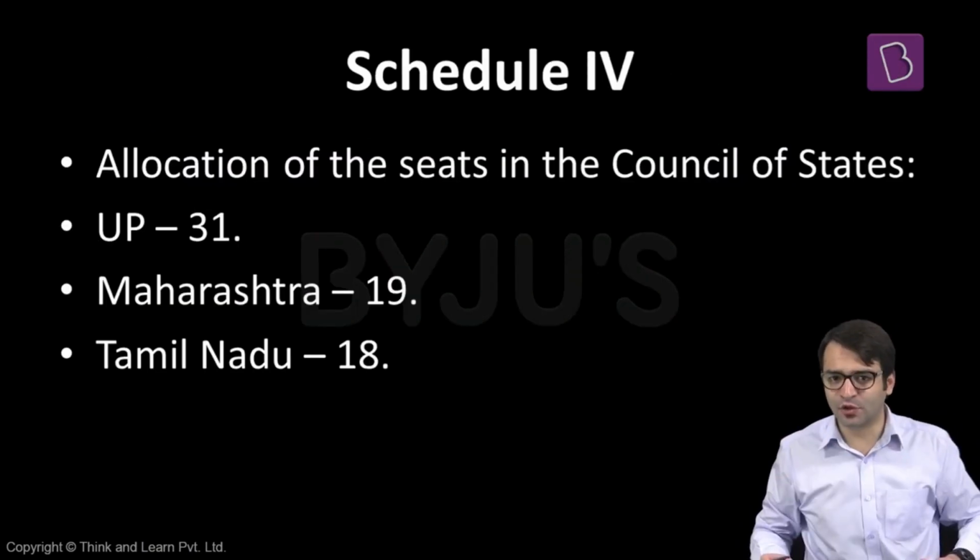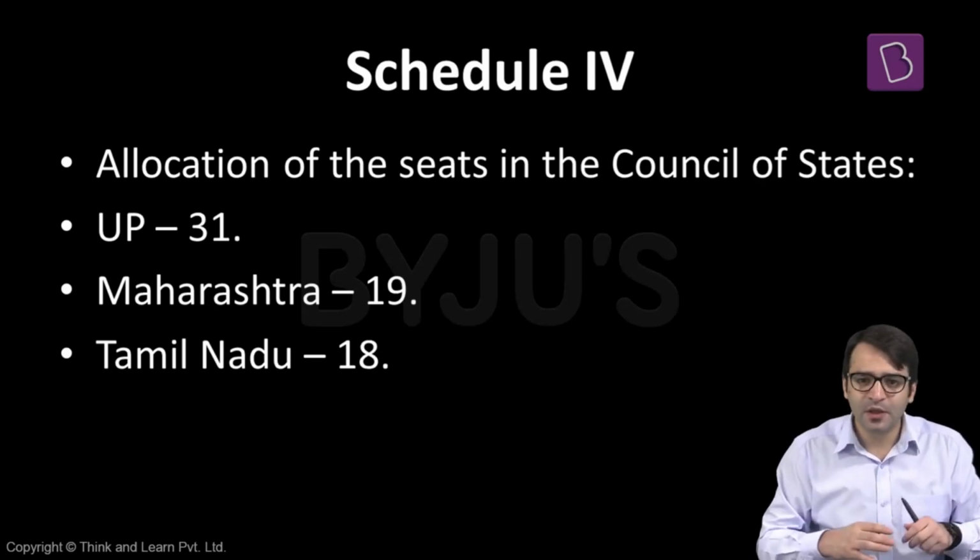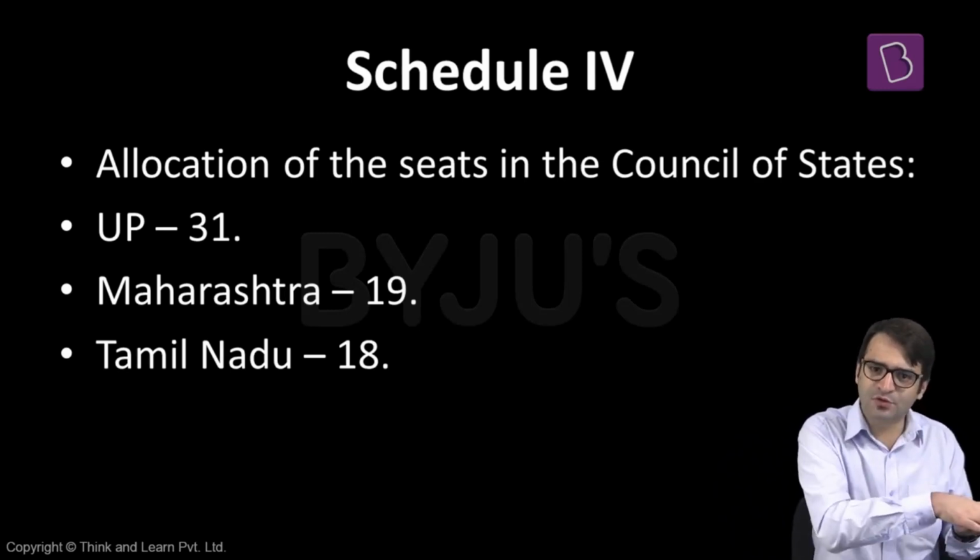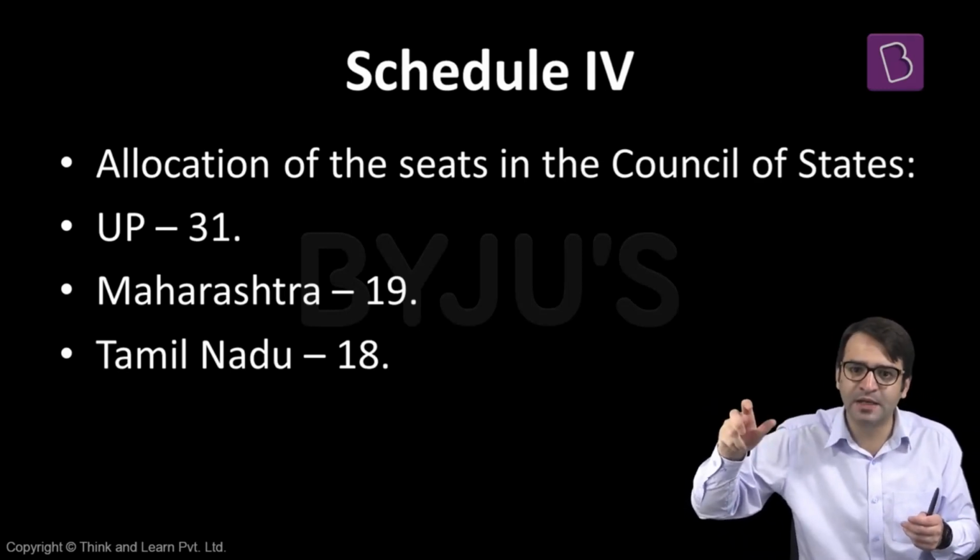Now let's look at Schedule 4 of the Indian Constitution. Schedule 4 talks about representation of states in Rajya Sabha. So we have a bicameral legislature at the center. We have Lok Sabha, the House of the People, the lower house of the Indian Parliament, and we have Rajya Sabha, Council of States, House of Elders, upper house of the Indian Constitution.